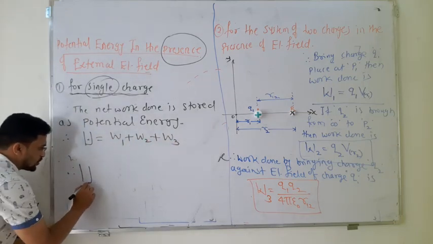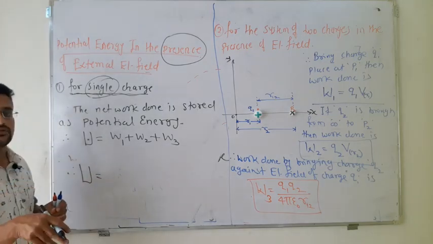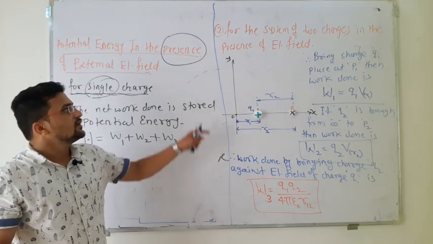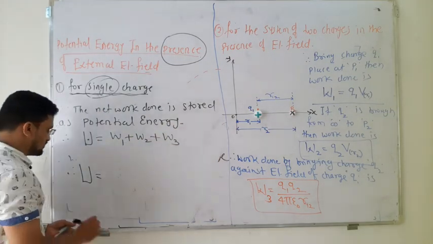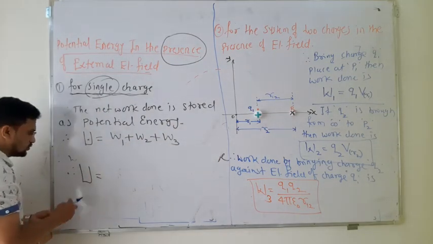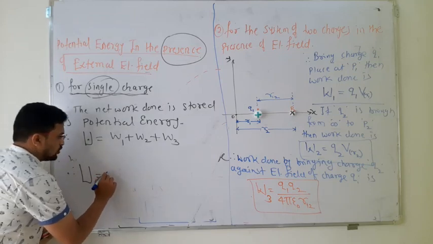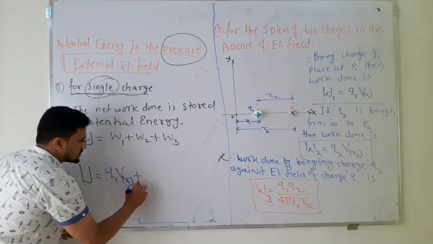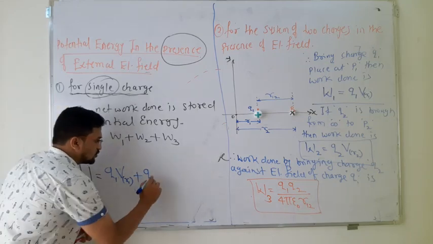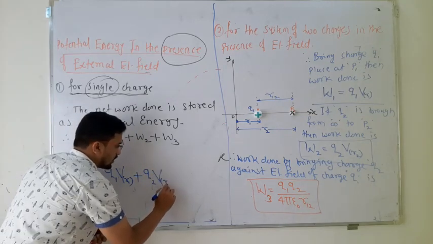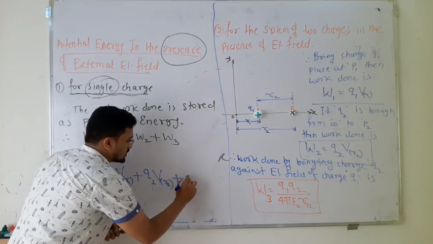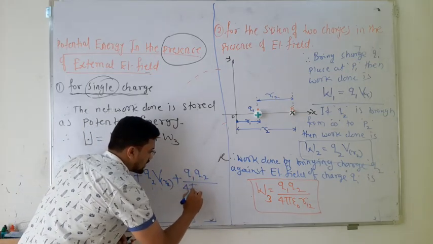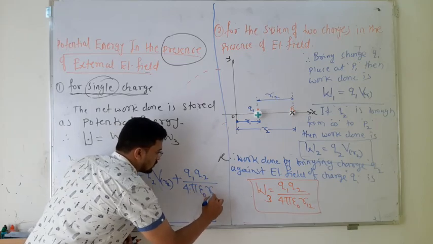So therefore the potential energy for the system of two charges, in bringing them from infinity to the respective points in the presence of an electric field, is given by U is equal to W1, which is nothing but Q1 V(R1), plus W2, which is nothing but Q2 V(R2), and W3, which is nothing but Q1 Q2 divided by 4 pi epsilon naught R12.